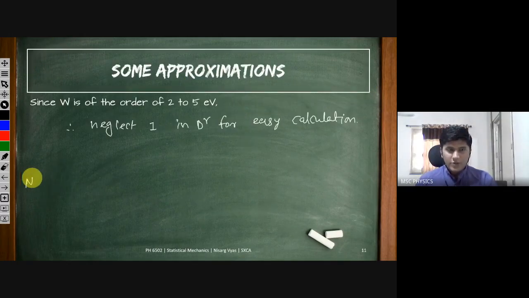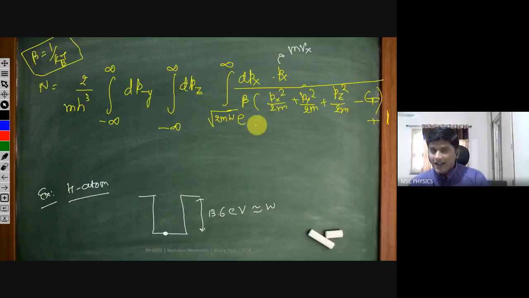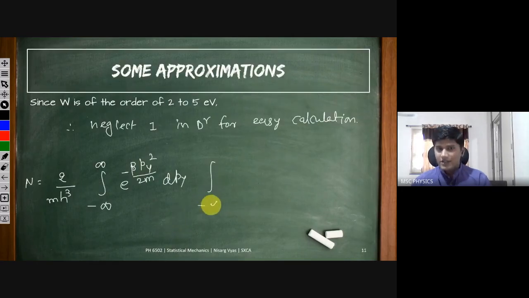So what we are going to get is 2 by h cube, m h cube, integral from minus infinity to plus infinity e raised to minus beta py square over 2m dpy. What I did is I just separated all these four parts, and I'll be writing them here with their respective integrals.